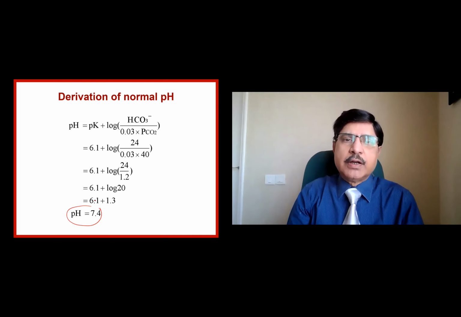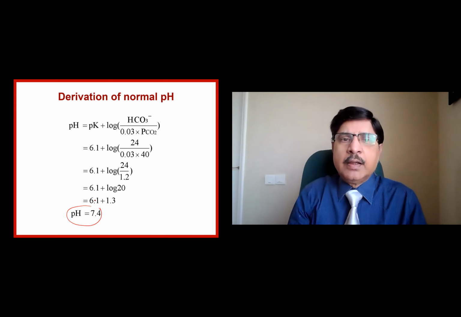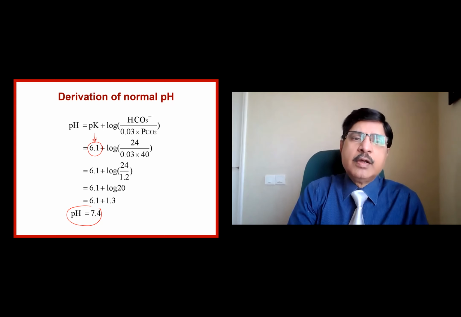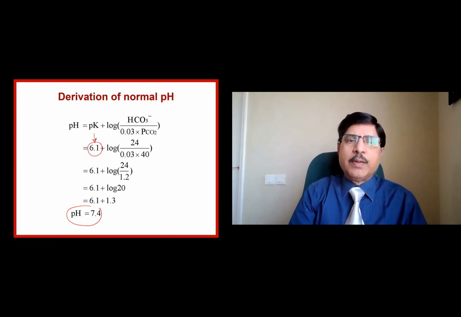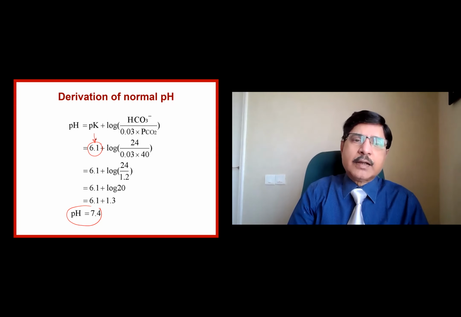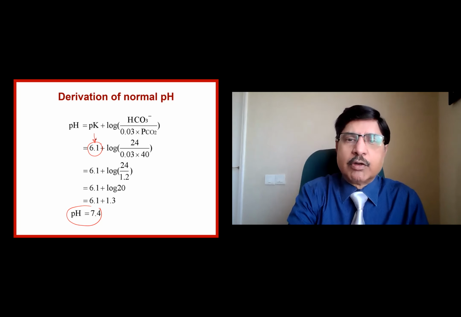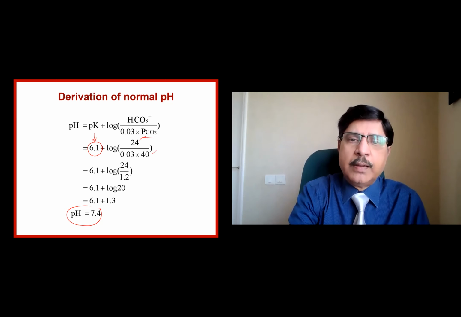Okay, let us derive how we get our blood pH of 7.4. The same equation from the previous page we have brought here. Now we are given that pK is equal to 6.1. We can understand from chemistry why pK is 6.1, but let us accept that it is 6.1 here. But let us look at the other values. Our bicarbonate is 24, our carbon dioxide is 40 normally, and the product of 0.03 and 40 is 1.2.